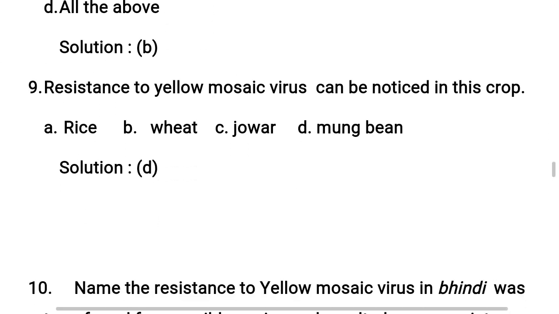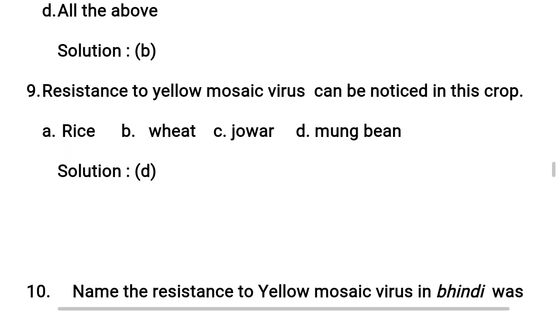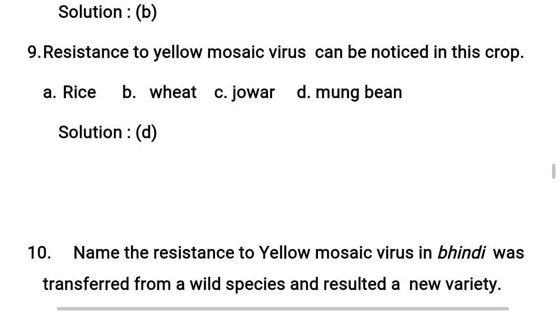Now next question. Resistance to yellow mosaic virus can be noticed in this crop. Option A, rice, option B, wheat, option C, jowar, option D, mung bean. So the correct answer for this question is option D, mung bean. Here I would like to give you one short explanation for this.